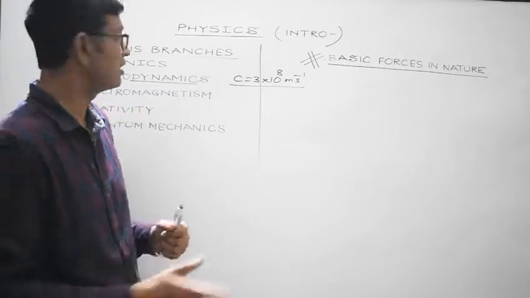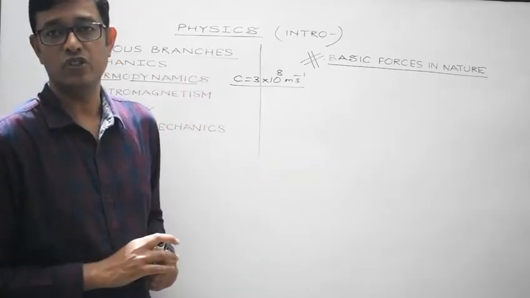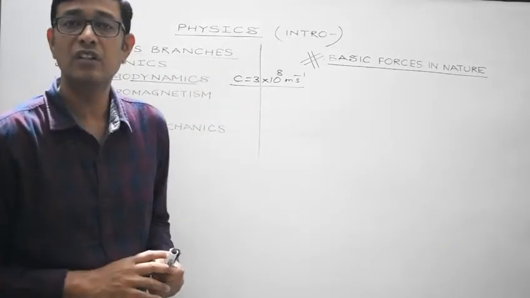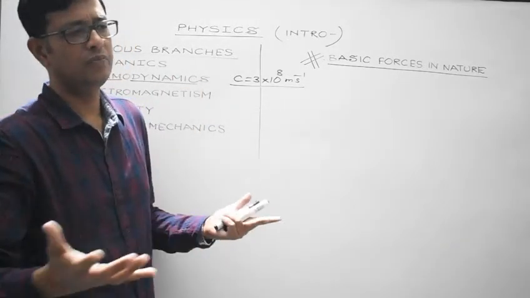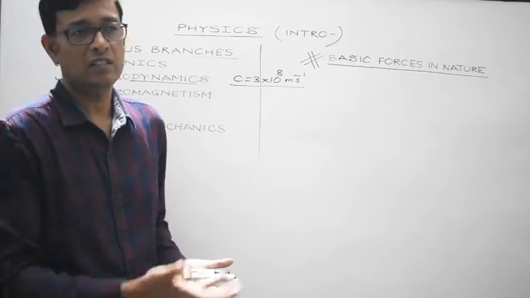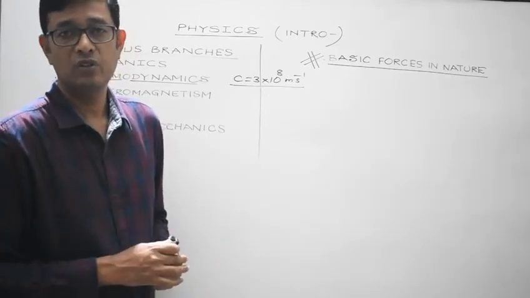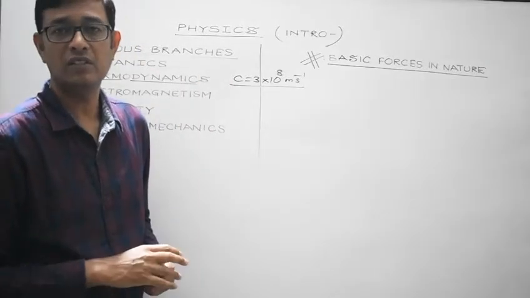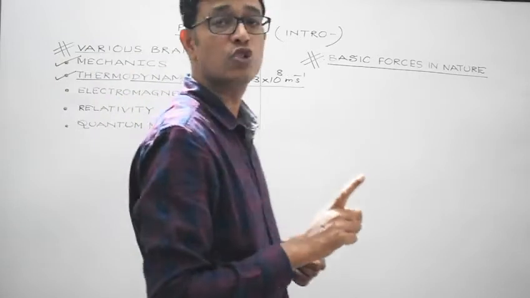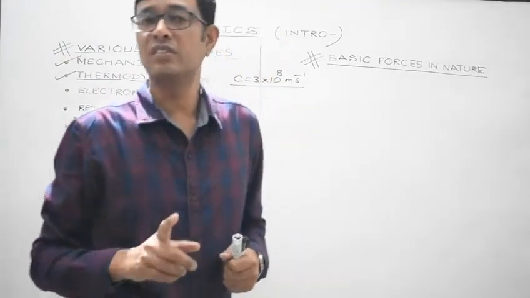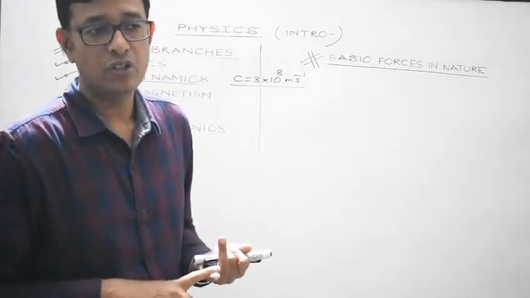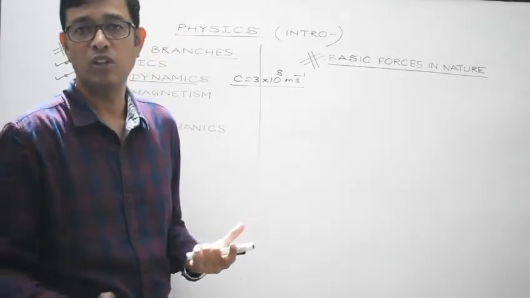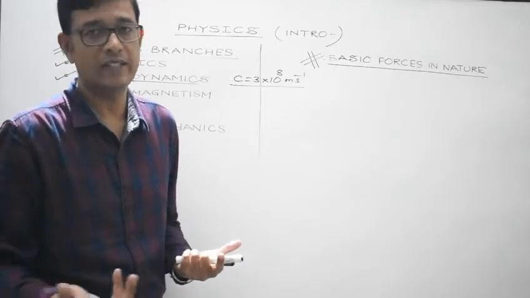Several phenomena related to heat and temperature and its effects. We'll also discuss the behavior of a system consisting of maybe gas molecules in a particular condition. So all those studies will come under this branch of physics, which is thermodynamics. So thermodynamics is the branch of physics that deals with the study of heat, temperature, or the behavior of a system consisting of a large number of molecules under a given condition of temperature, right?